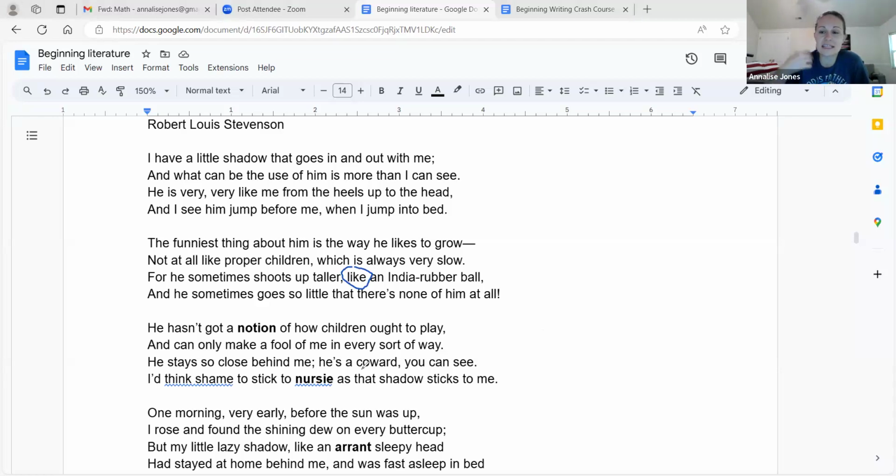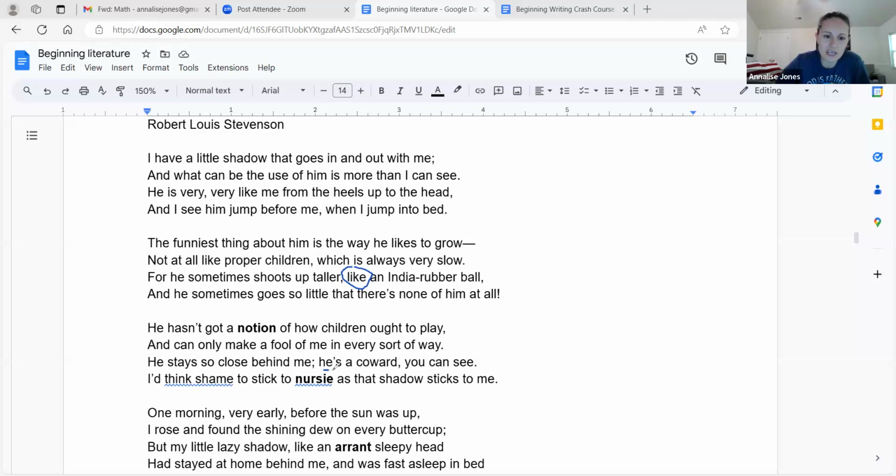A notion means an idea or an understanding. He can only make a fool of me in every sort of way. So he doesn't play the normal way that children play. And now he feels like the shadow's making a fool of him. He stays so close behind me. He's a coward. You can see.